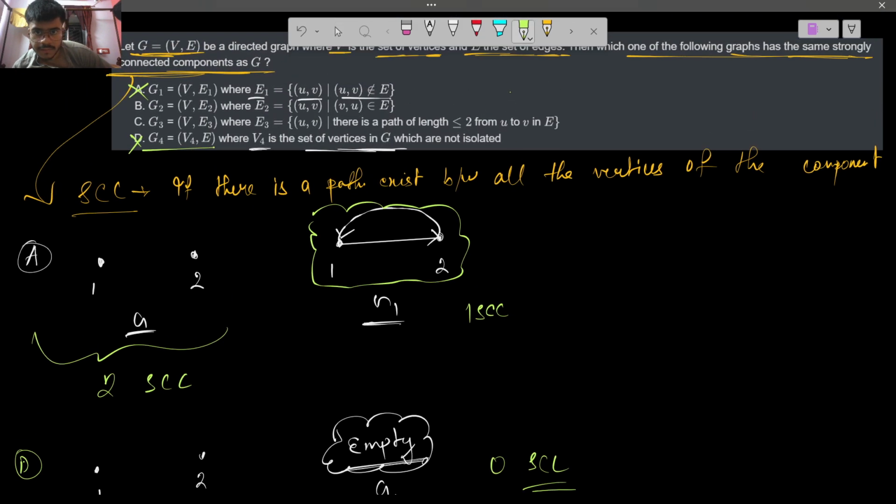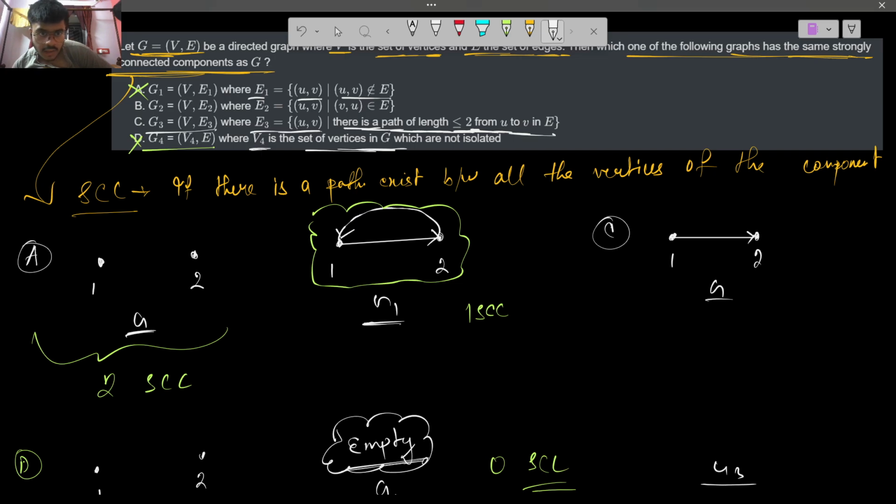Now let's see option C. For option C, G3 is (V, E3), where E3 is the set of (U, V) such that there is a path of length less than or equal to 2 from U to V in E. So let's take a graph like this: from 1 to 2 there is a directed edge, and this is G. Now in G3, from 1 to 2 there is a path of length less than or equal to 2.